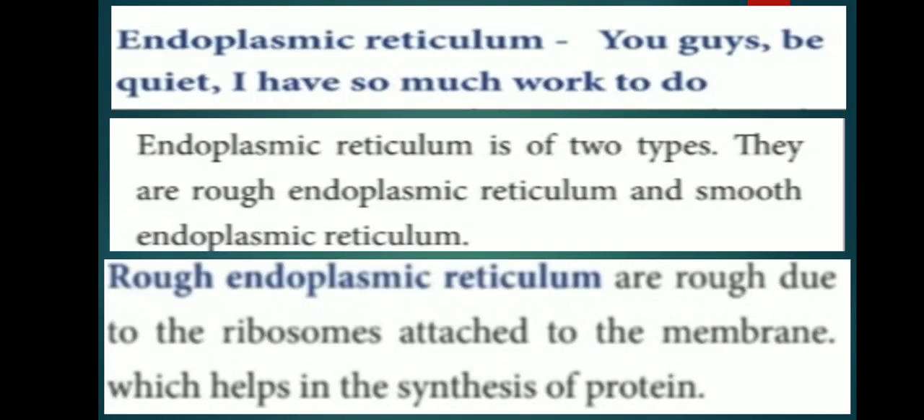Now move on. Endoplasmic reticulum, ER. It is an interior membrane network made up of flat or tubular sacs within the cytoplasm. Sac means bag-like structure. Endoplasmic reticulum is of two types. There are rough endoplasmic reticulum and smooth endoplasmic reticulum. Now we will discuss rough endoplasmic reticulum. Rough endoplasmic reticulum is rough due to the ribosomes attached to the membrane. Membrane means layer, which helps in the synthesis of protein.